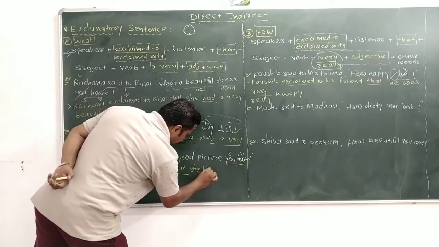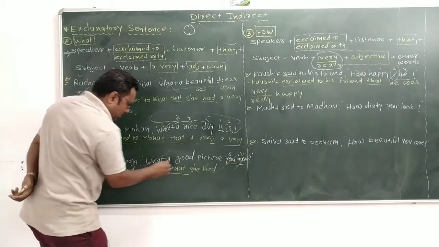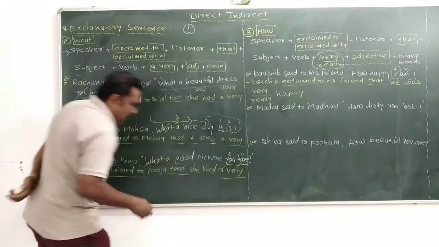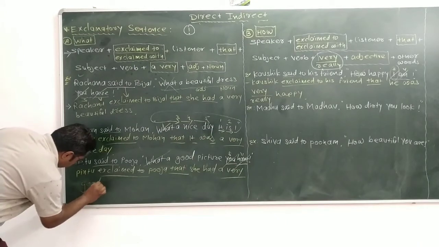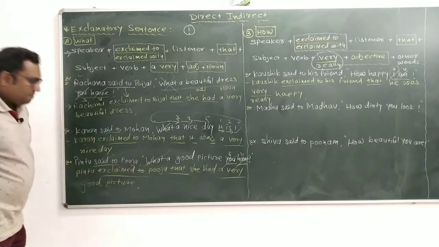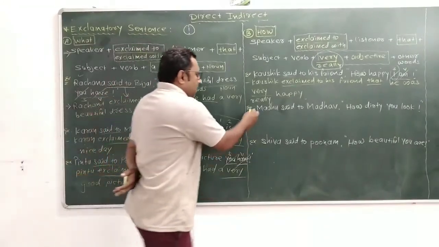Have becomes has, then had. She had. Remove "what." A very good picture. Clear? Now, what about "how"?